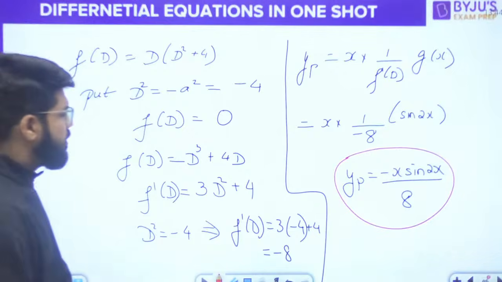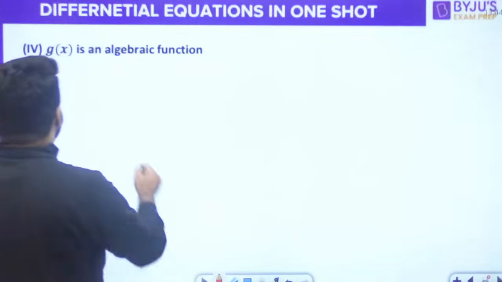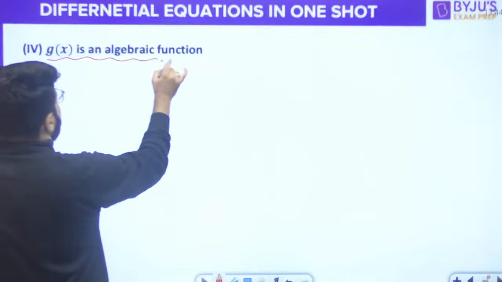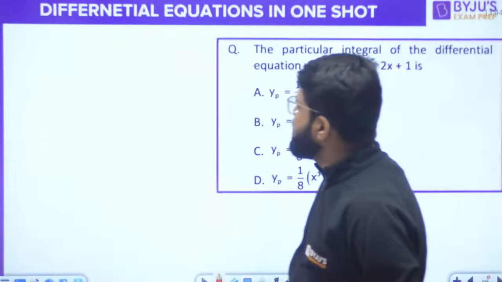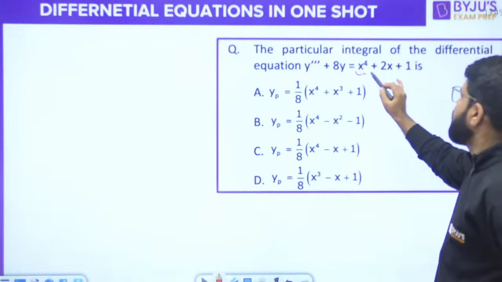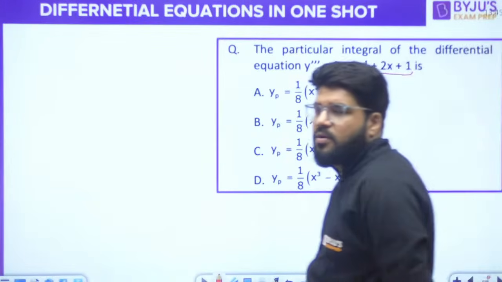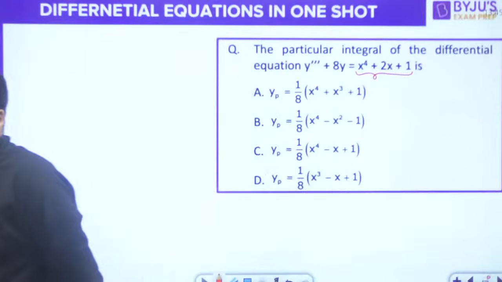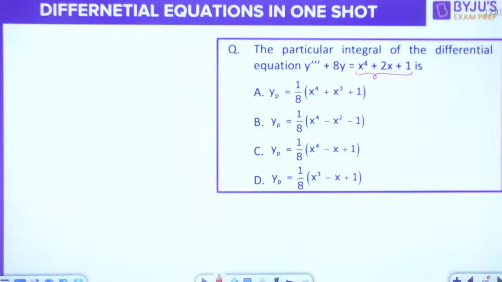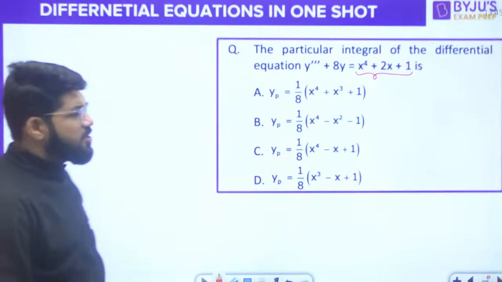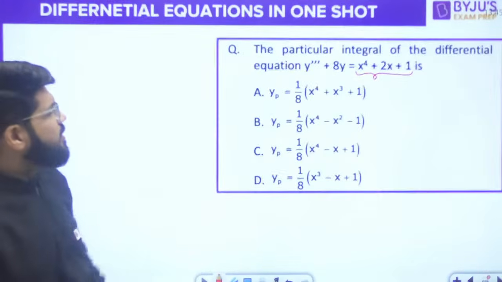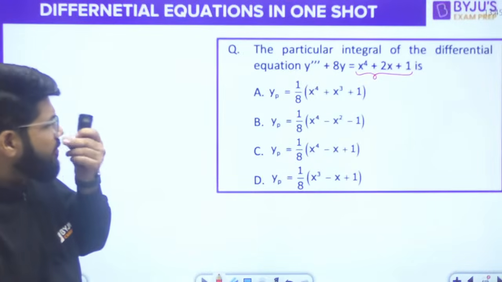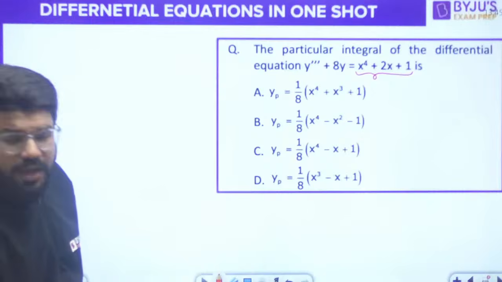Okay, done. Next, case number 4, when g(x) is an algebraic function. When g(x) is an algebraic function in powers of x, a polynomial type of function, say for example x power 4 plus 2x plus 1, a fourth order polynomial function. This is an algebraic function here. Find the PI of the differential equation y triple dash. Now what is the method here? I'll tell you with the question only. That is why this slide is empty. Let's take the method with the question. X power 4 plus 2x plus 1. Now look.